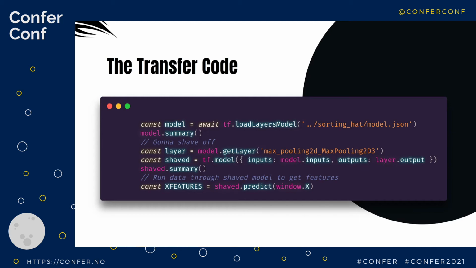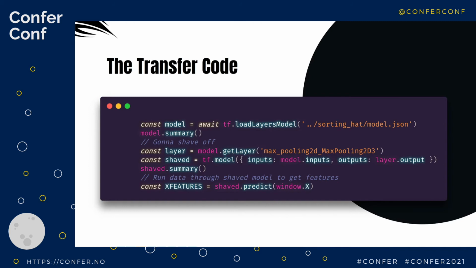And so the last layer it has is a max pooling layer with a particular unique ID on it. And this one's called max_pooling2d_3. Hey, I didn't name it. It was an automatic naming. And then we say, all right, we're going to basically grab everything up to there.